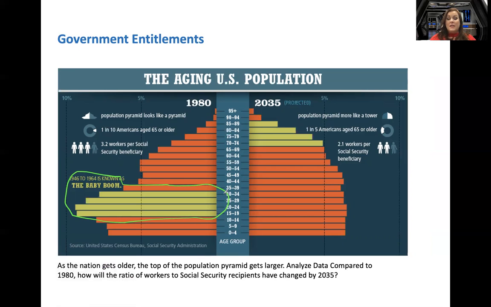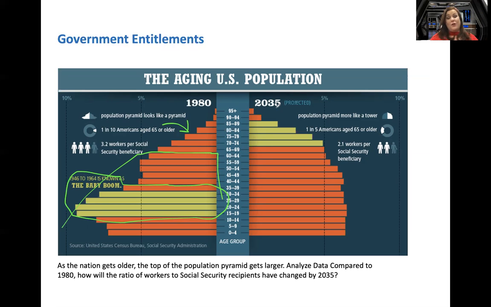So all of a sudden, we've got these kids that are born. They're now 15 to 20. They're out in the workforce. That's why we start here. They're in the workforce. So all these people here, we're going to go from this bar down. They are making money to help pay Social Security for this group up here at the top. So 1 in 10 Americans were age 65 and older. And it took 3.2 workers to pull in enough taxes to pay one Social Security member.